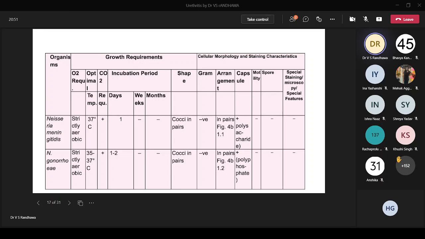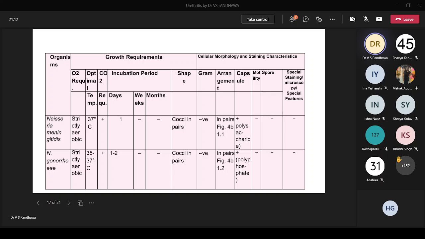Then a little bit about the microscopic features. Like I always tell you, you should always be able to categorize the essential findings in the final stage of your exam. Like I told you, for GNDC, the important comparison you should be able to make is between Neisseria meningitidis and Neisseria gonorrhoeae.